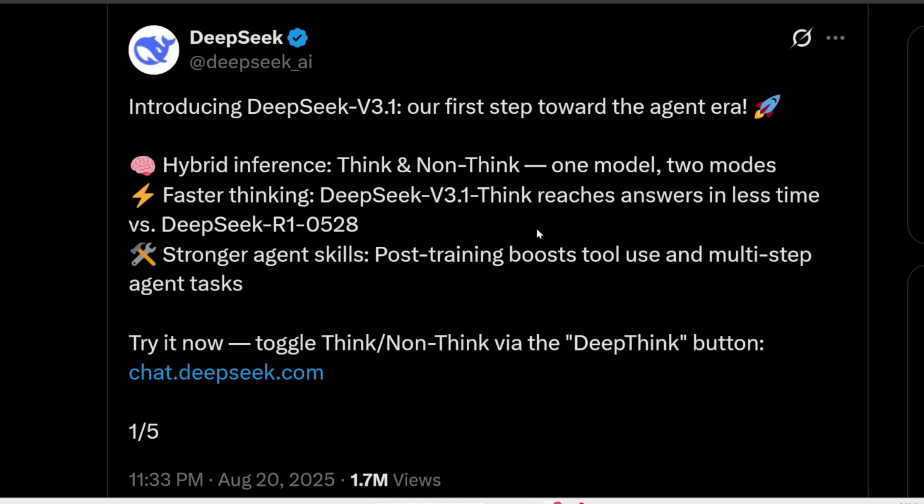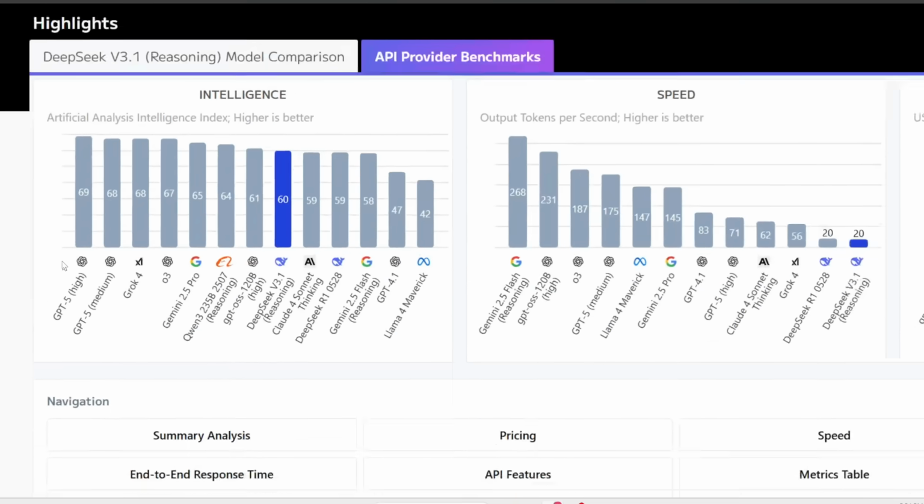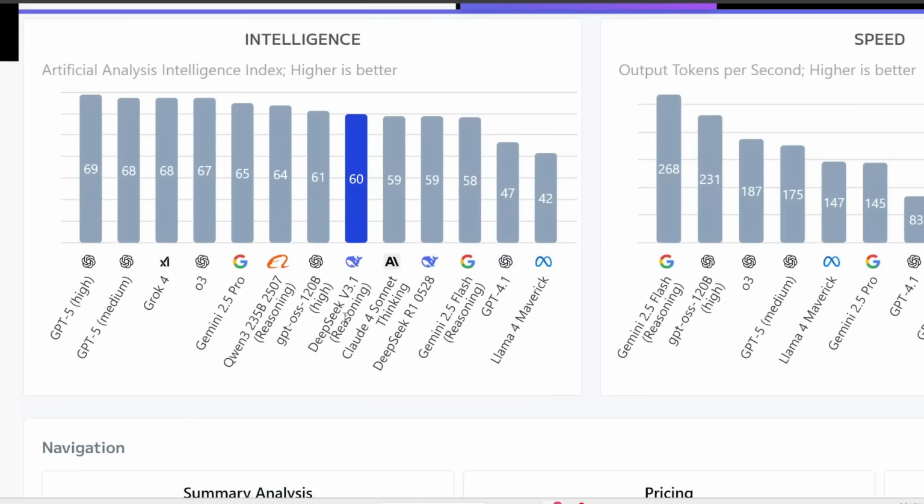So those were some quick tests with DeepSeek version 3.1. Next, let's look at some independent leaderboards. So here's one by Artificial Analysis, and you can see that DeepSeek version 3.1, at least the thinking mode, ranks all the way up here. So in terms of open source models, it's slightly behind OpenAI's GPT-OSS and Qwen 3. So unfortunately, DeepSeek version 3.1 is not the best open source model right now.